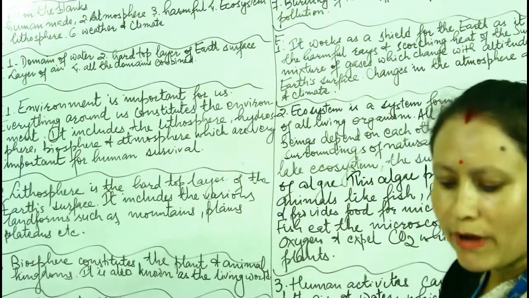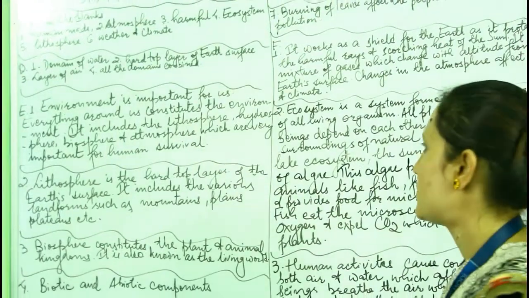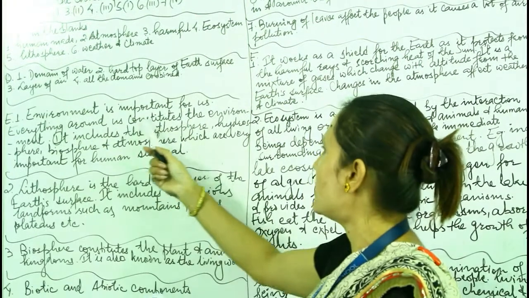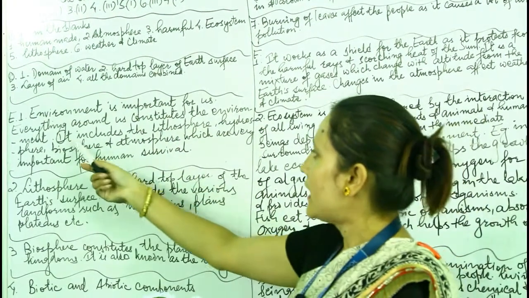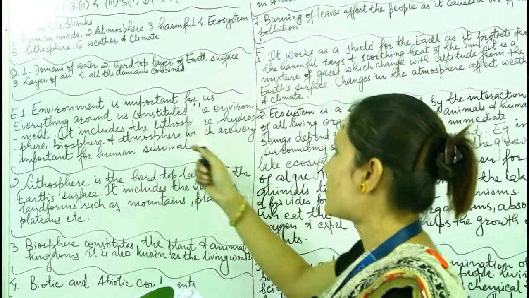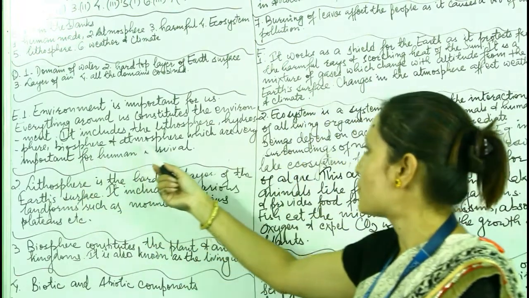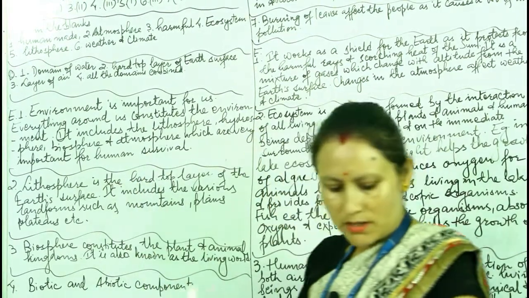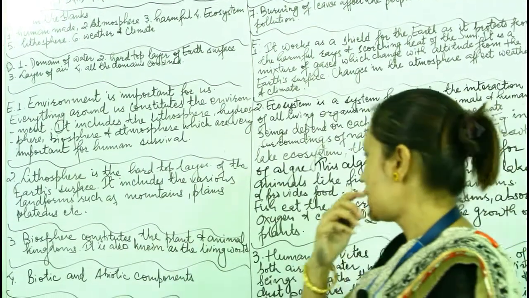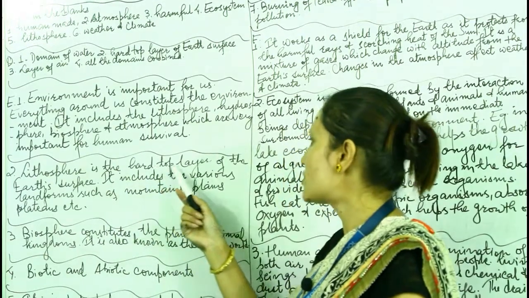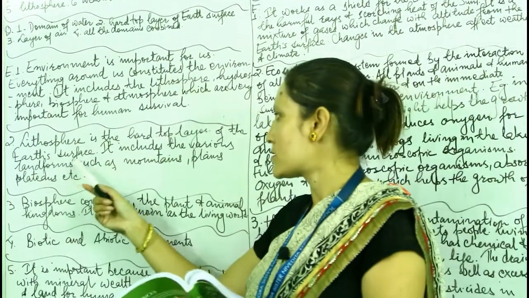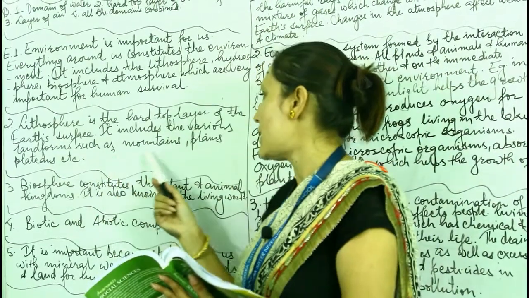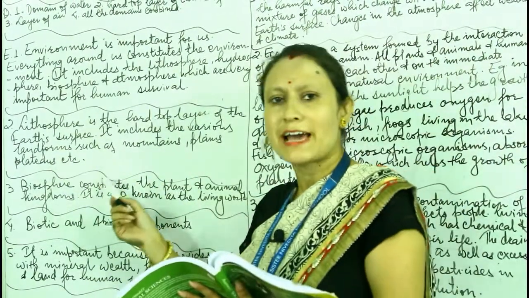Number 1, why is environment important for us? Everything around us constitutes the environment. It includes the lithosphere, hydrosphere, biosphere and atmosphere, which are very important for human survival. Number 2, define lithosphere. Lithosphere is the hard top layer of the Earth's surface. It includes various landforms such as mountains, plains, plateaus, valleys, etc.